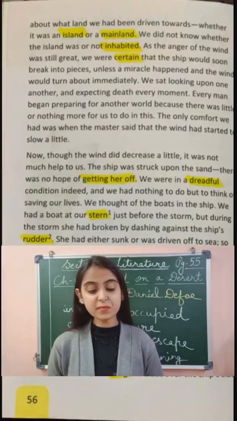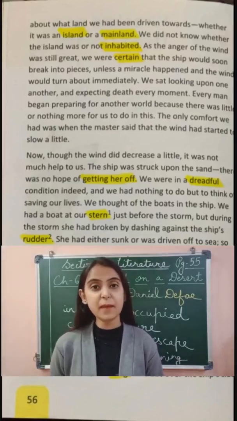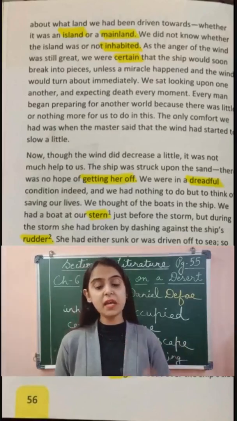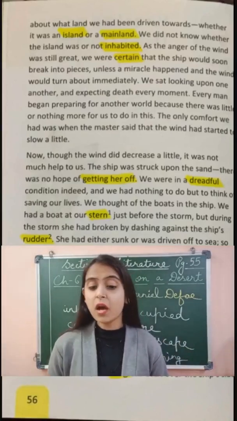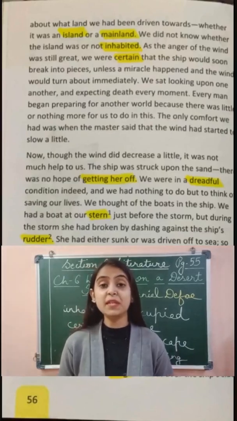Now children, let us begin the explanation from page number 56. Shift to the next page. The narrator says, we had no idea about what land we had been driven towards.